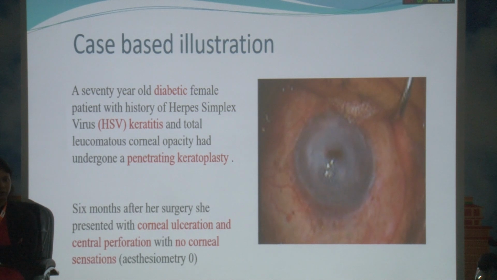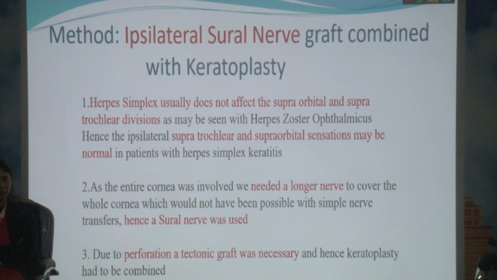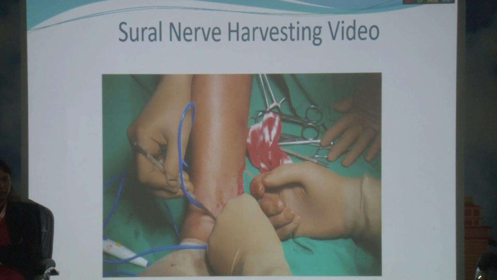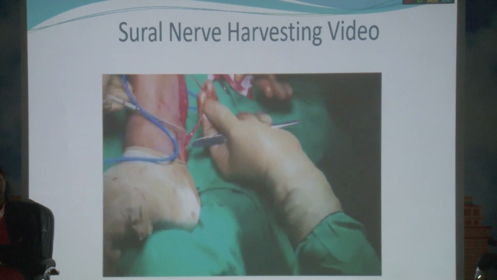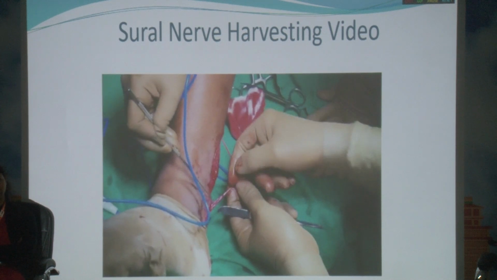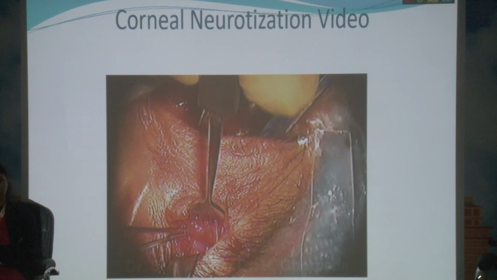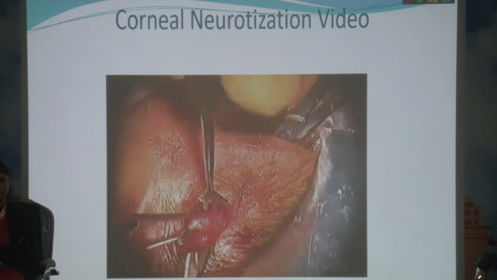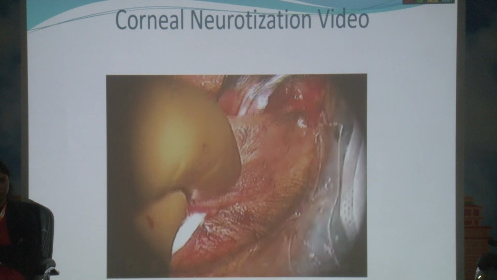This is our case where the patient presented with herpes simplex of one side, and she had perforation as well, and neurotrophic keratopathy, and the corneal sensations were almost zero, and the vision was maybe perception of light. And we performed a sural nerve transplant to the ipsilateral side, and this is the way we procured the nerve, the medial cutaneous branch of the sural nerve from the foot. This branch of the nerve is then used to neurotize the cornea.